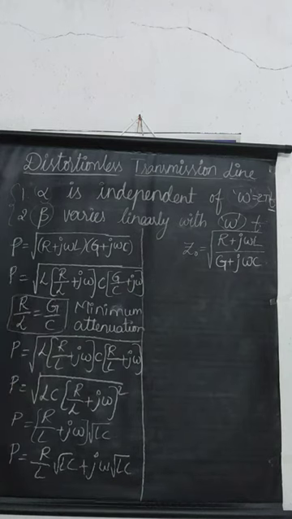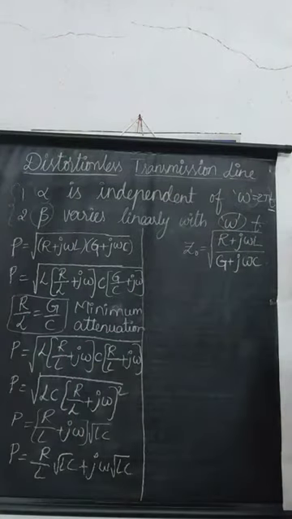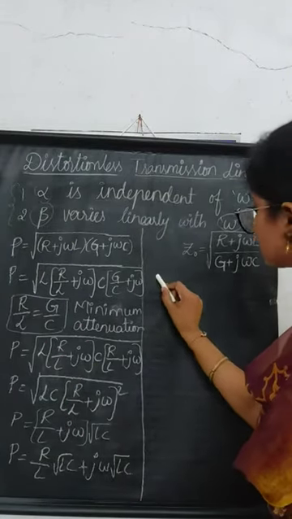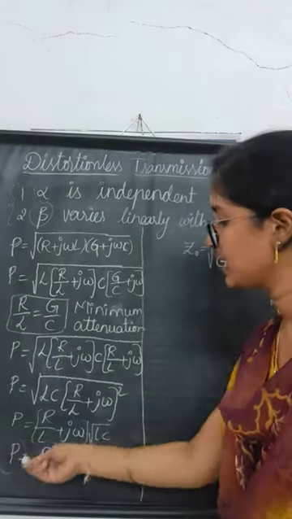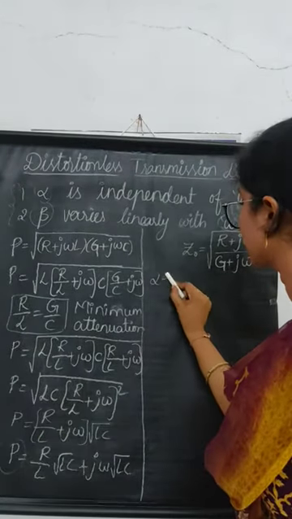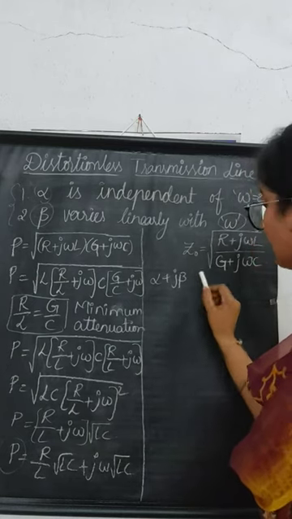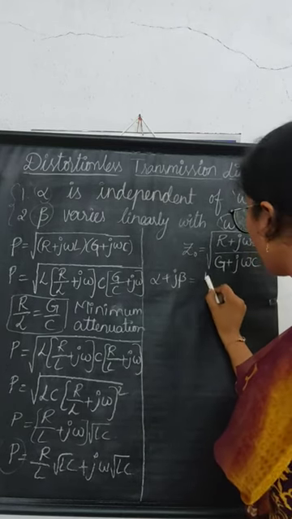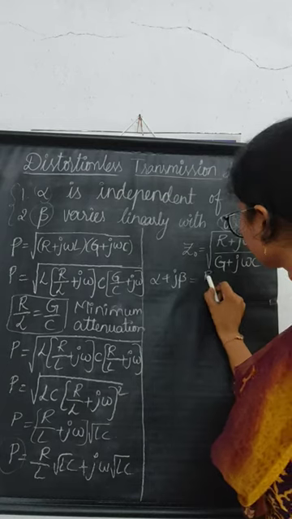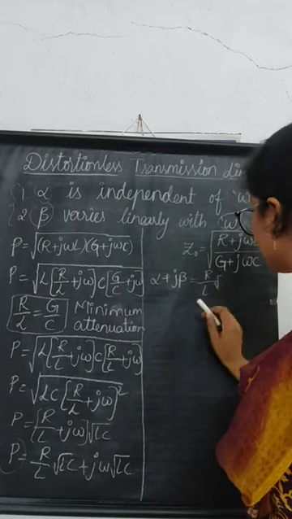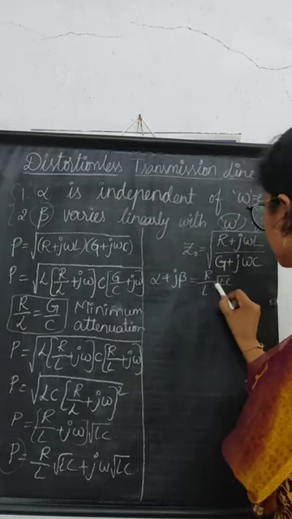In this term, compare the real and imaginary terms. Here gamma can be written as alpha plus j beta. So alpha plus j beta is equals to R by L into root LC plus j omega into root LC.